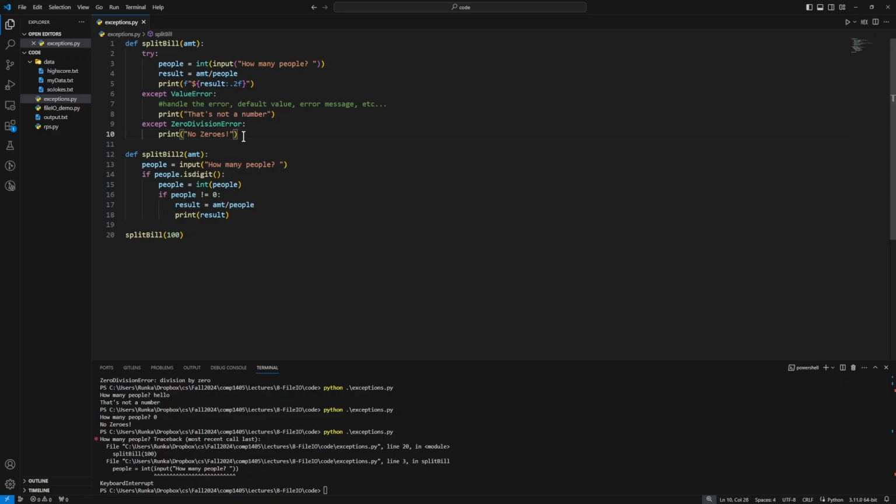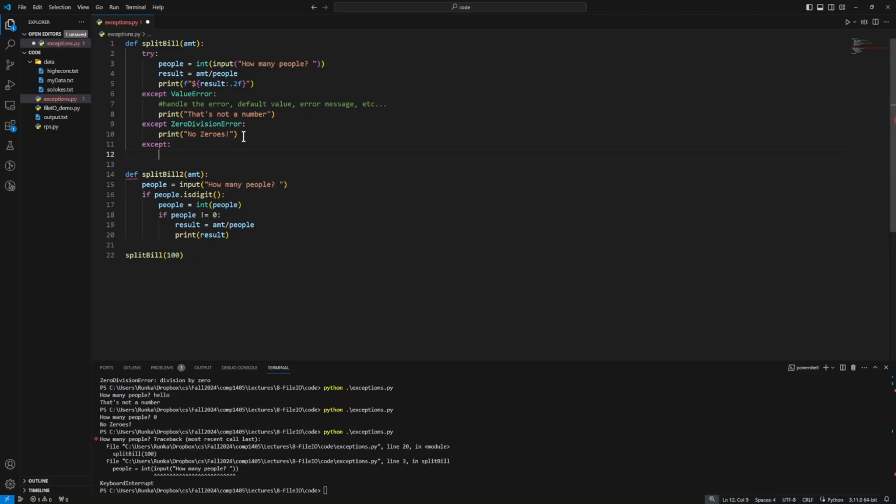That's a good idea when developing your code, when in the debugging and designing process, to have your code crash when it reaches these errors so it doesn't continue on in bad states. That way we can, at that time, address those errors. But if you're releasing this code and it's important that it keeps running no matter what happens, then you can add an additional branch, just the generic except without any name, and that will catch all of the other things that could go wrong. So we'll just say print something went wrong.